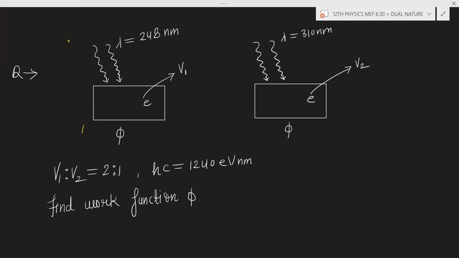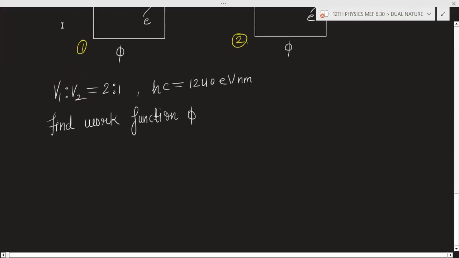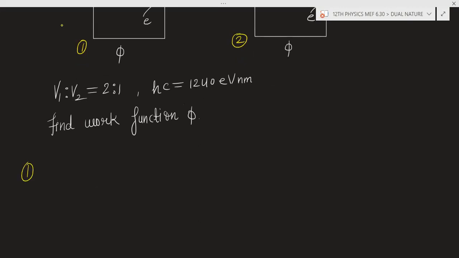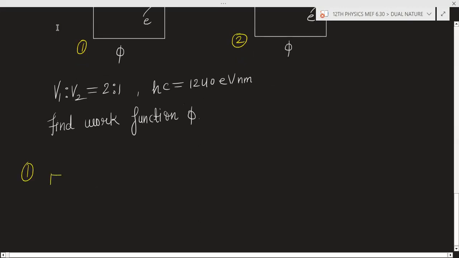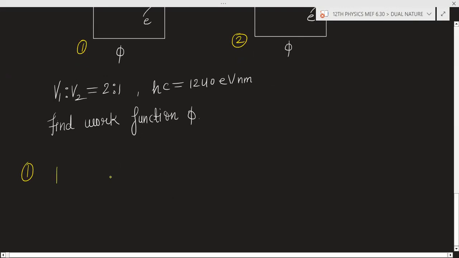Suppose this is the first case, this is the second case. For the first case we can apply this equation: maximum kinetic energy of the ejected electron is equal to E minus phi.